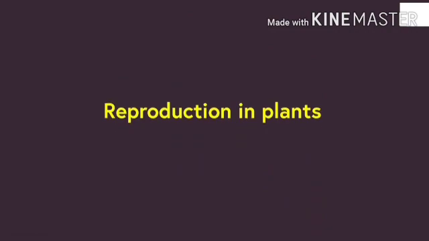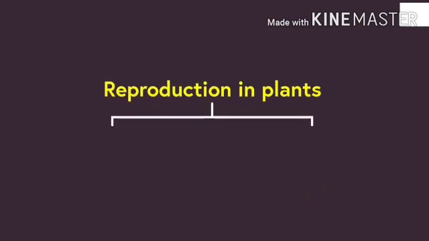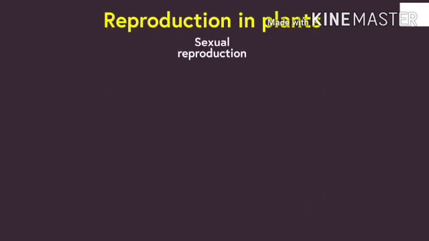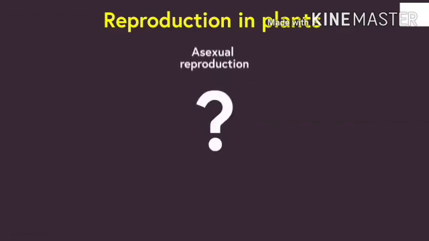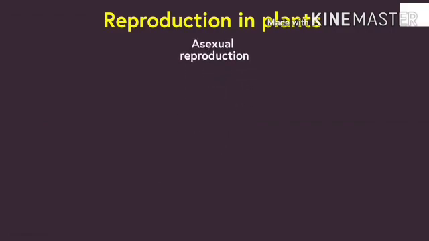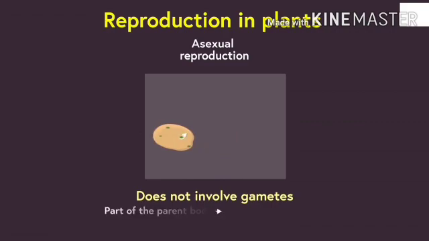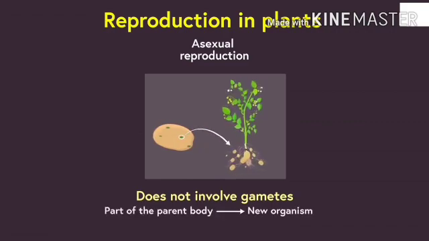Reproduction in plants can occur in 2 major ways. One type is asexual reproduction and the second is sexual reproduction. Sexual reproduction, as the name suggests, involves sex cells or gametes. So a new individual is born when gametes from both male and female parents fuse. Now, can you guess what asexual reproduction will be? In contrast to the previous type, asexual reproduction does not involve gametes. It is a type in which some part of the parent body will be capable of growing into a new organism.